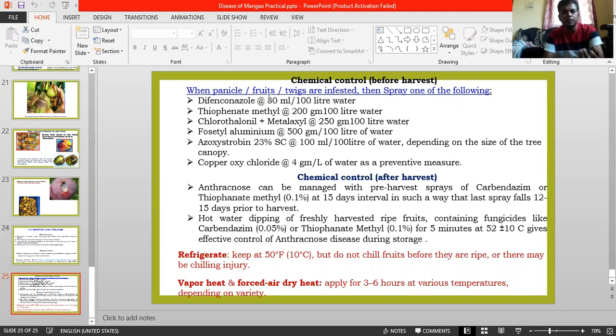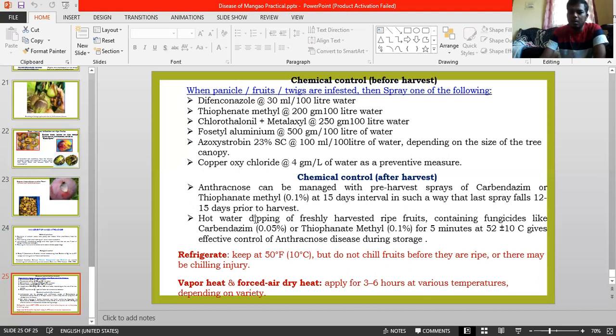It immediately stops the infection spread, followed by thiophanate methyl, chlorothalonil plus metalaxyl, acetyl aluminum, azoxystrobin or copper oxychloride. Any one, you can take the spray. So that is the best part. And after that, chemical control after harvest. Anthracnose can be managed by pre-harvest sprays of carbendazim or thiophanate methyl at 15 day intervals, such that you spray at least 12 to 15 days prior to harvest.